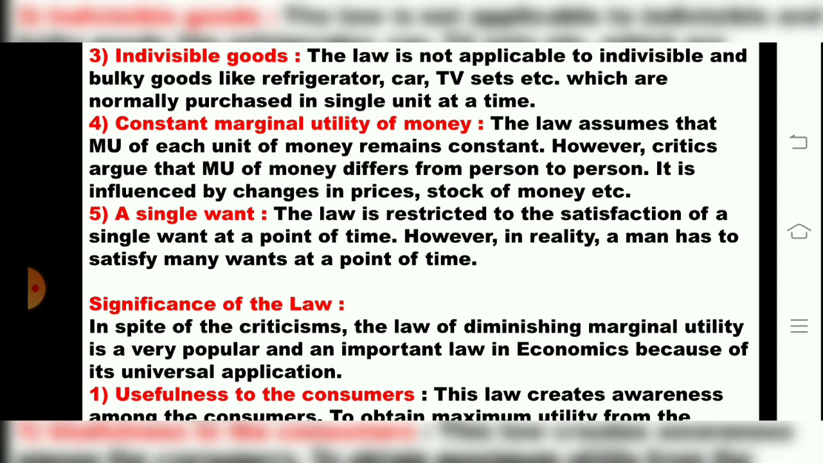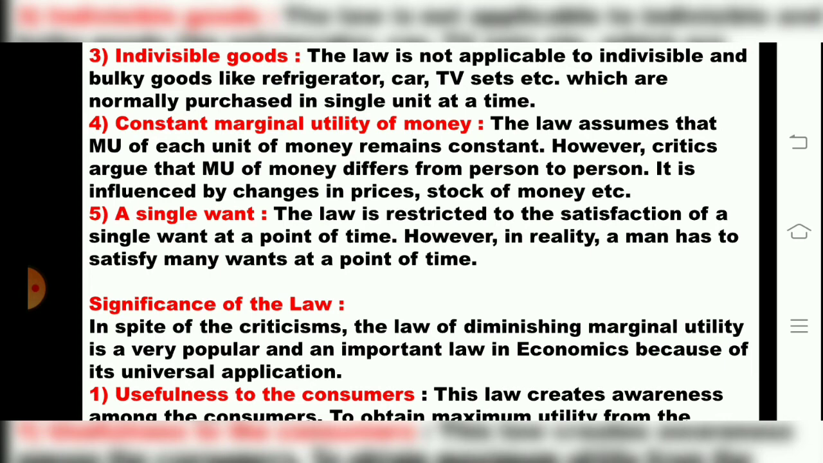Then the fourth one is what? Constant marginal utility of money. This law assumes that MU of each unit of money remains constant. However, critics told that the marginal utility of money differs from person to person, and it is influenced by changes in prices, stock of money, etc.